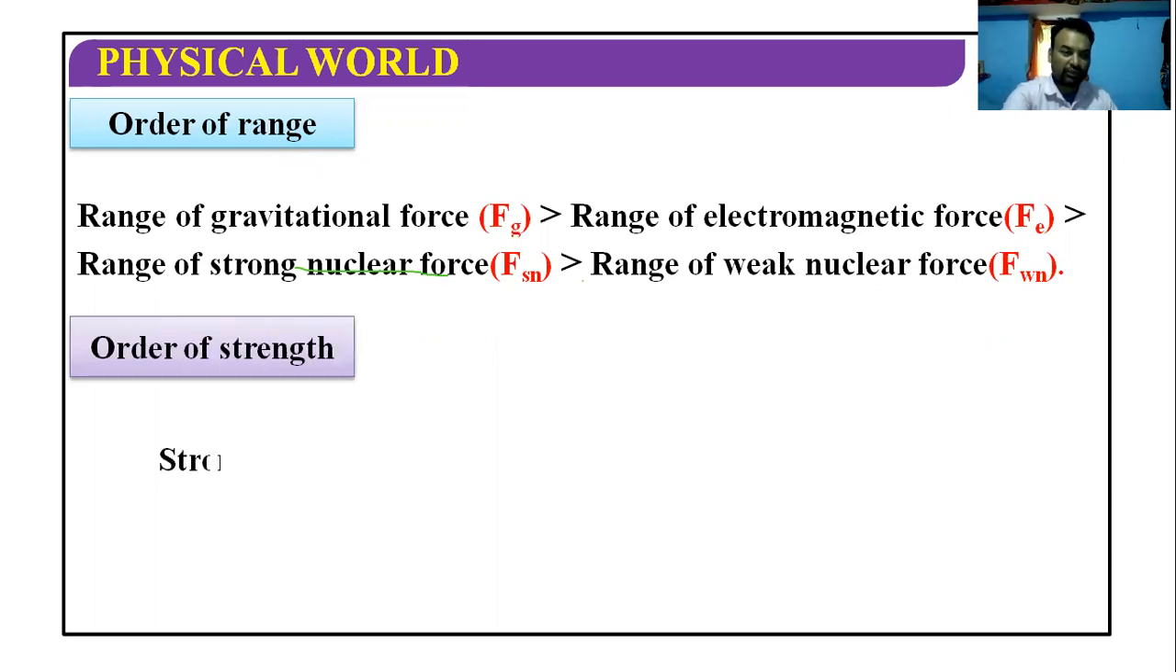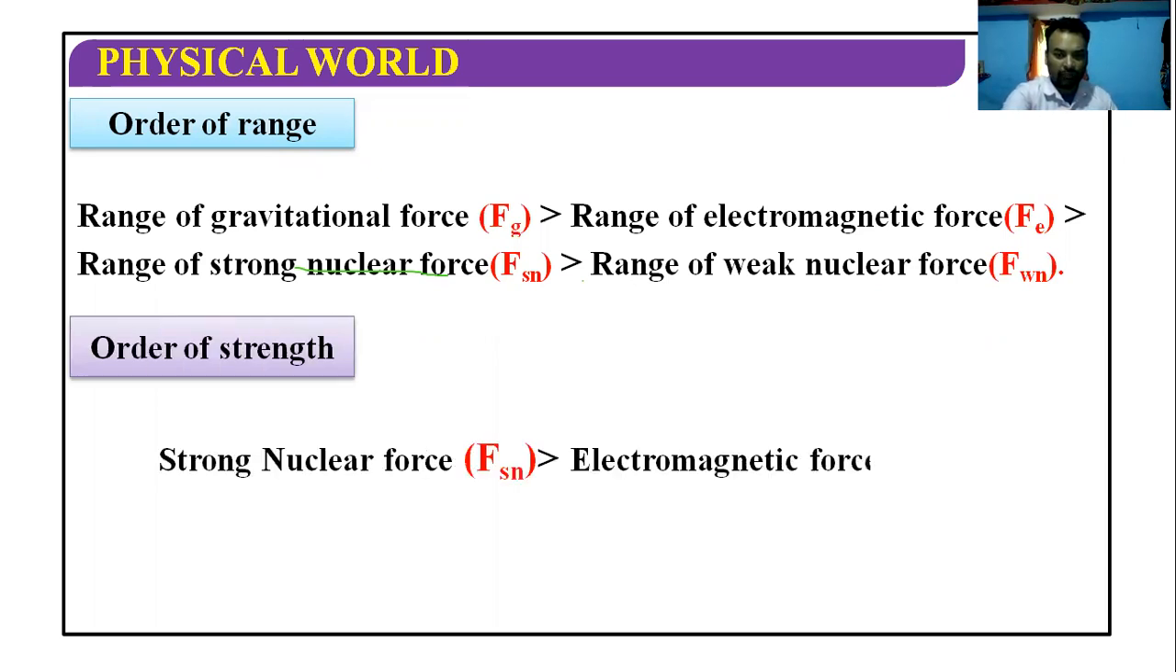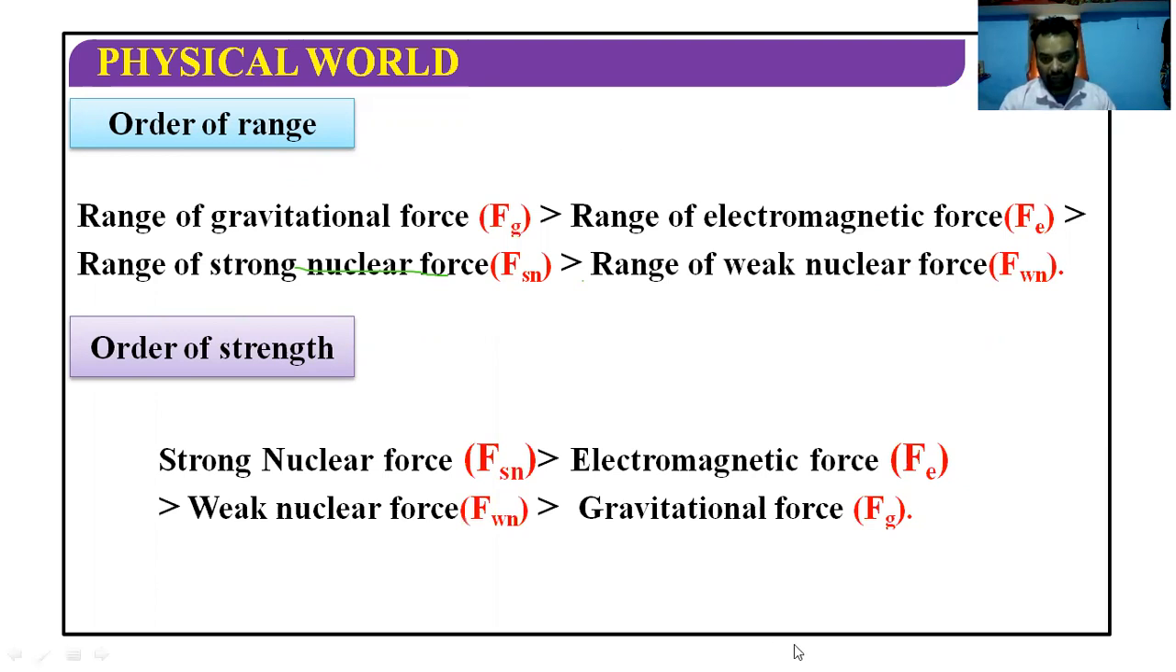Now order of strength, it is also a very important term, which is more powerful and which is the weakest among the 4. So if I talk about the strongest force, the strong nuclear force is strongest amongst all the 4 forces. Then comes the electromagnetic force, and at the 3rd position weak nuclear force, and at the 4th position the gravitational force.